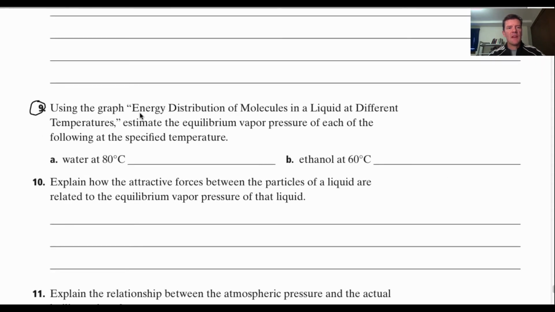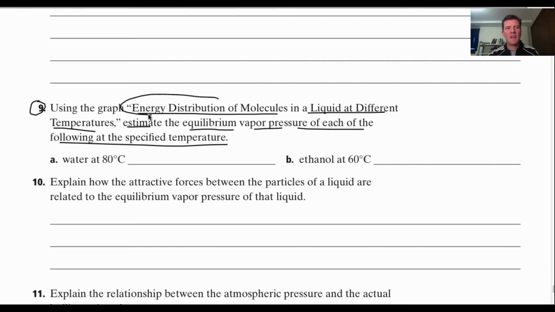All right, using the graph, energy distribution of molecules in a liquid at different temperatures, estimate the equilibrium vapor pressure of each of the following at a specific temperature. Okay, all you have to do is just read a graph. So we're going to go up to this graph, energy distribution of molecules in a liquid at different temperatures. In other words, how much energy are the molecules going to have in a liquid when they're at different temperatures? Okay?